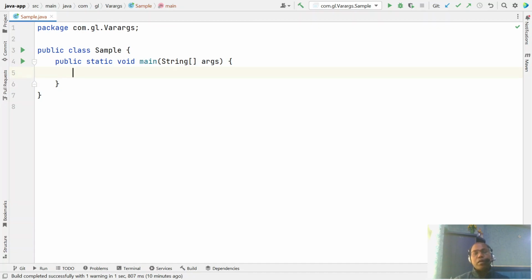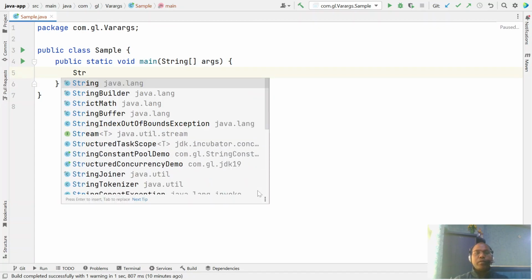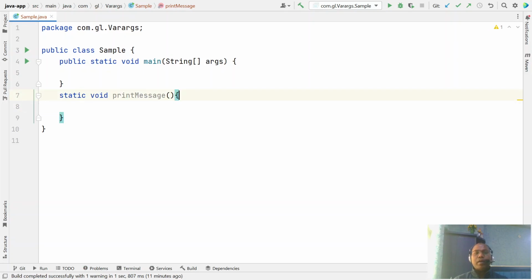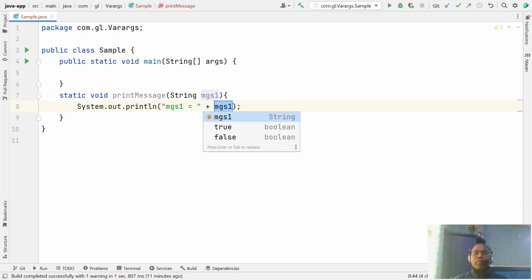Let's say we have one method, void printMessage, with a String msg1 parameter, whatever message we have.